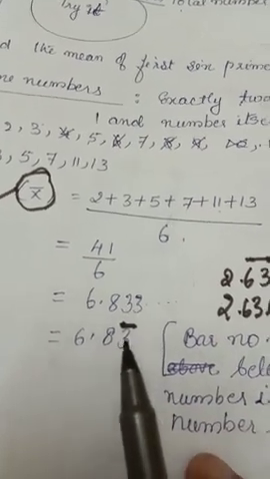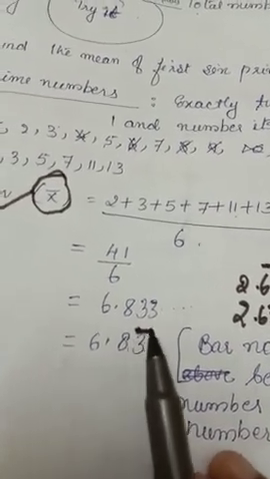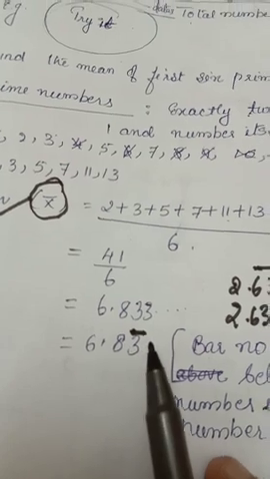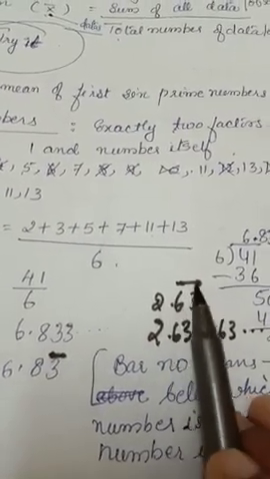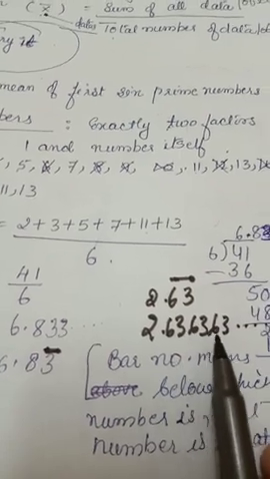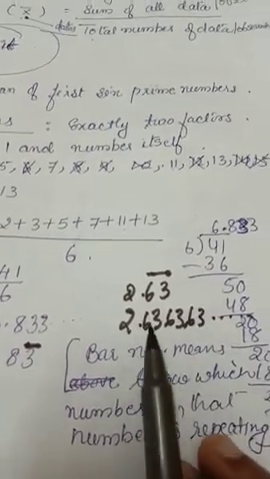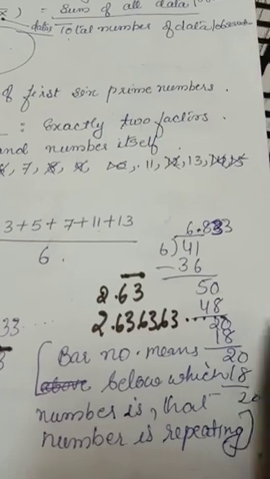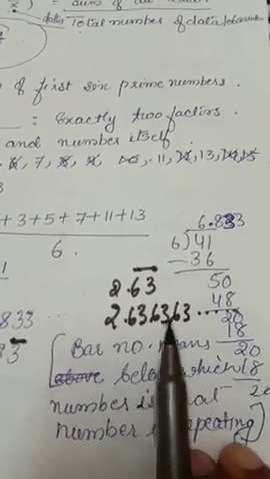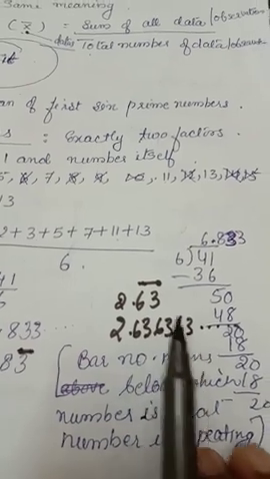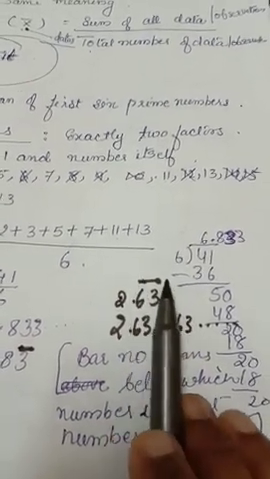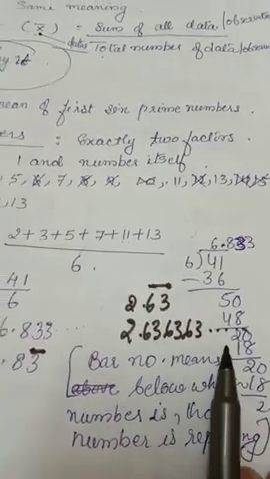Then you can put a bar above the 3. Bar means that number is repeating. Suppose 2.63 bar: 6 and 3 having a bar means 63, 63 like that going on. After the decimal you have to read each digit, not the number. So in 2.63 bar, 6 and 3 having a bar means these two digits will repeat.